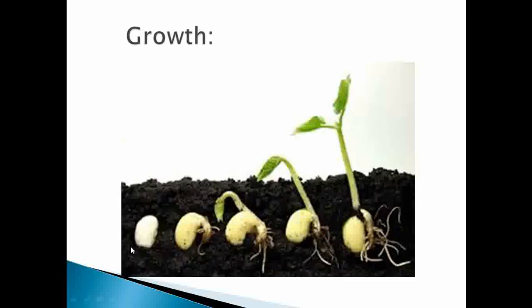So let's see what is growth. See that this is a seed. After germination, it will give rise to the shoot and root system. Later, it will develop into a plantlet. So what do you think? What is the reason for the transition of that seed into the plantlet? The process responsible for the transition of that seed into the plantlet is cell division.